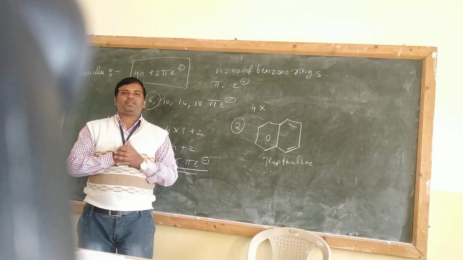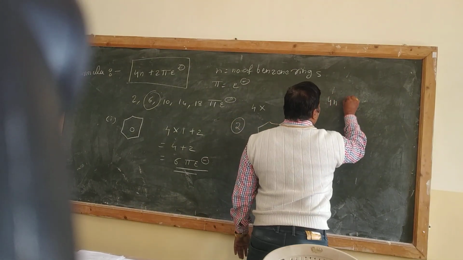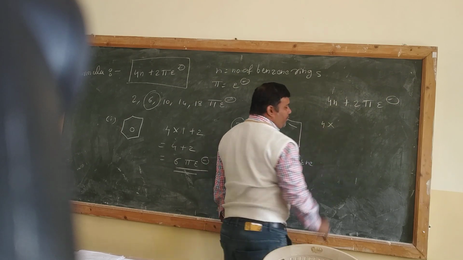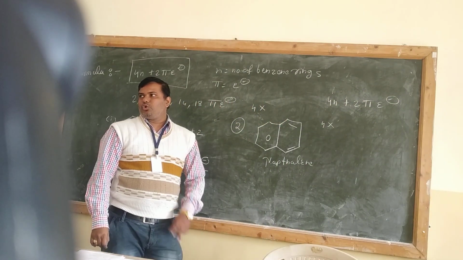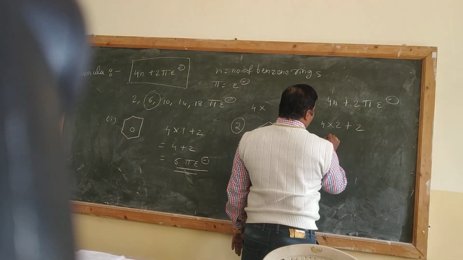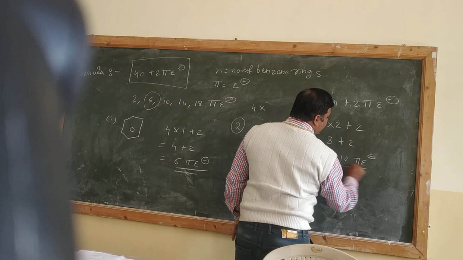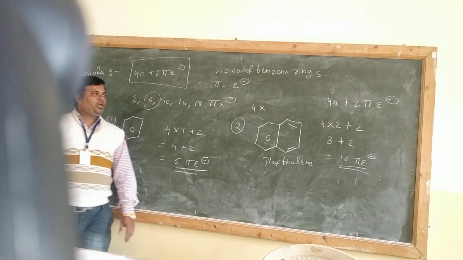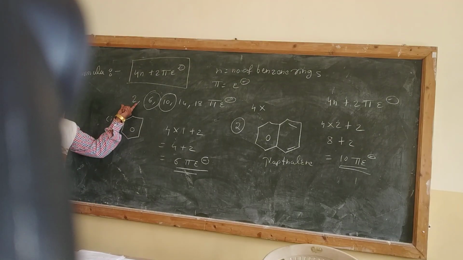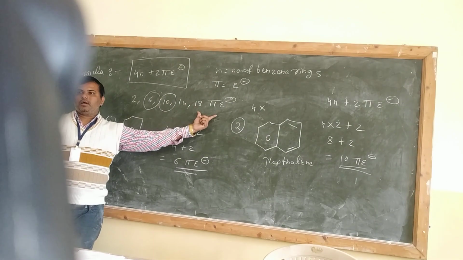So in the case of naphthalene we can again do the calculation, using the same formula, the 4n plus 2 pi electron rule. 4 into, how many benzene rings are there here? 2 benzene rings are there, 1 and 2. So 4 into 2 is 8, 8 plus 2 is equal to 10 pi electrons. Is it following the 4n plus 2 pi electron rule? Yes, it is following. How many pi electrons should come after calculation? 2, 6, 10, 14, 18.